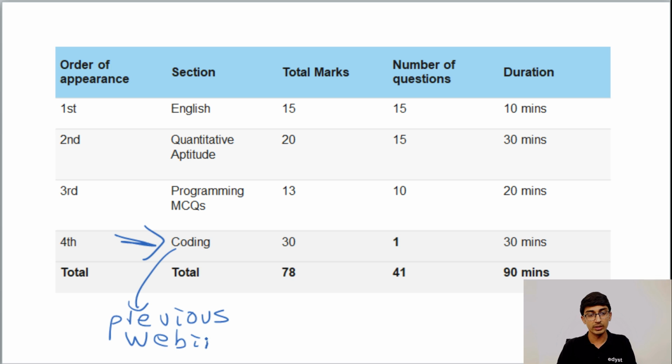If you're just starting right now, let's say you just started today, my advice is to try to do as many coding questions as possible. Through some normal logic you'll probably get the English and the quants aptitude, through basic maths and basic English. You might get some marks there, but without any practice you are not going to get the 30 marks here. Last year it was 30 marks for one question. It's either 0 or 30. You're not going to get anything else apart from that. So if you don't crack this coding on Saturday and Sunday, then you're going to have a tough time.